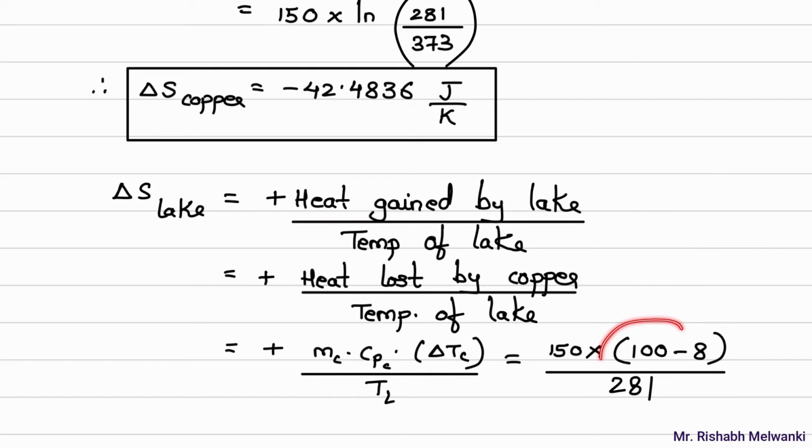Okay, so that is why I am writing over here 100 minus 8 and not 8 minus 100. Actually, we are not interested in heat lost by the copper. We are interested in heat gained by the lake, and it should be positive. If you take 8 minus 100, then this value will become negative, and that is not acceptable. Here heat is gained by the lake, so this value should be positive. So we can find this value now.